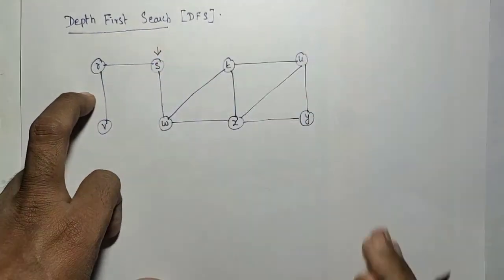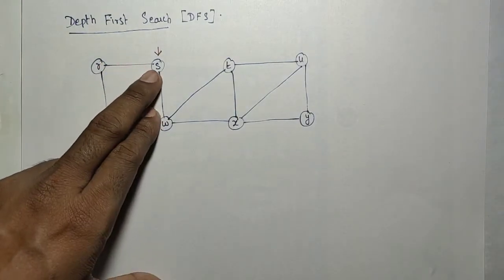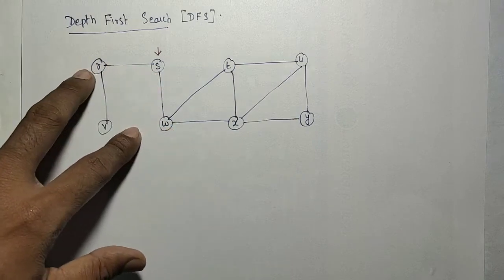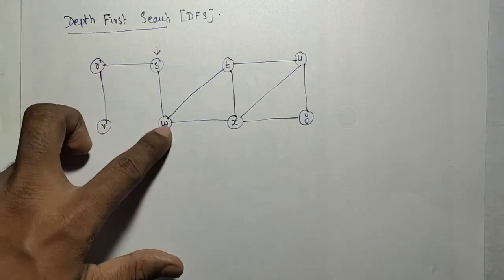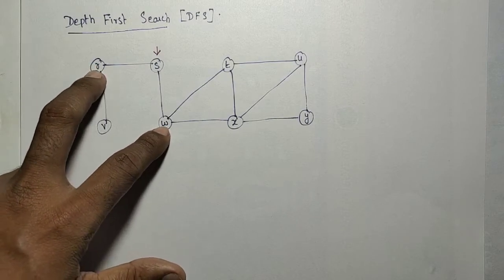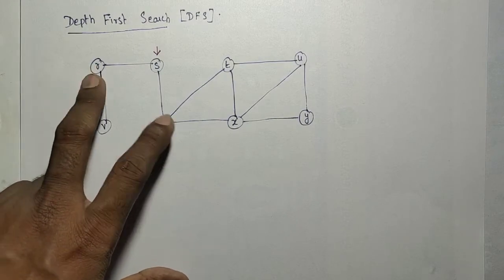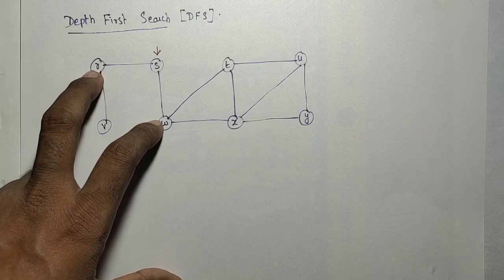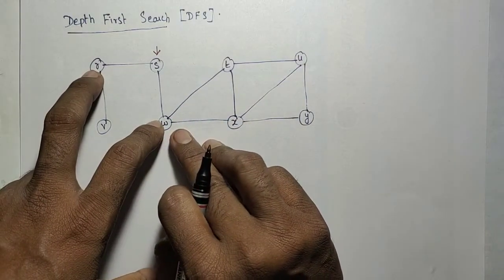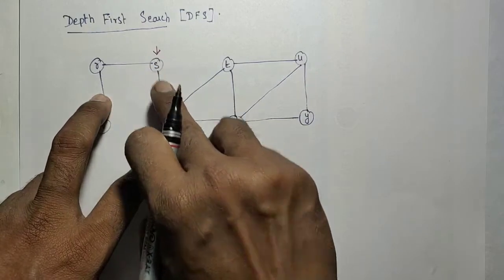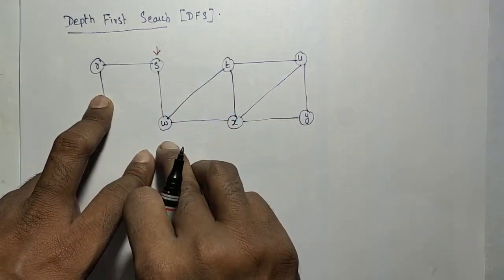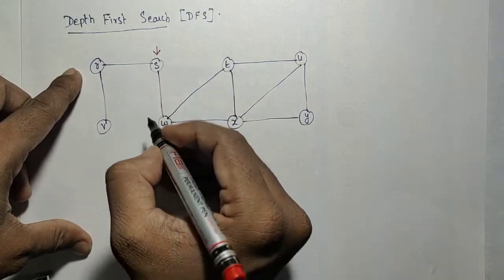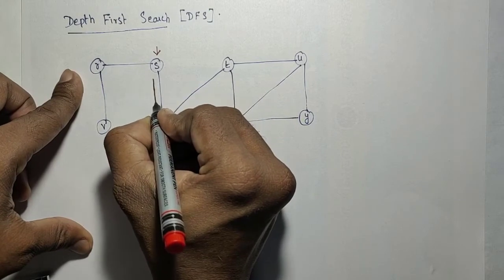Depth first means from the starting node, I need to look for the first adjacent nodes. I just look at all the adjacent nodes, R and W. From R and W, I choose any one adjacent node, either R or W, and then I have to visit that node completely. Completely means all the adjacent nodes of that particular node have to be visited. Suppose I start with W instead of R. First I have visited S, and then if I start with W, I need to visit W first.